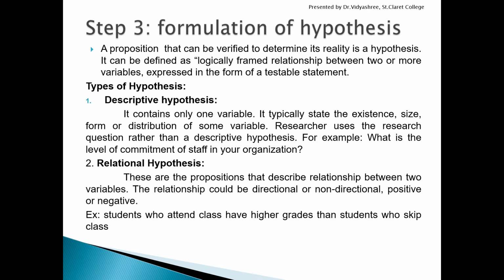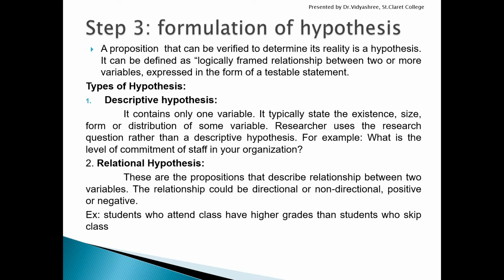Okay. So the next one is relational hypothesis. In the descriptive hypothesis, you have taken only one variable and stated it as just a question. But in the relational hypothesis, it's one step more, where you're going to establish some relationship. When you want to establish a relationship, obviously there should be two variables. So you're going to consider two variables over here. Among the two variables, you're going to state a testable statement mentioning the relationship between them. This relationship could be either directional or non-directional. That means it might be positive or negative. Let's see with an example.